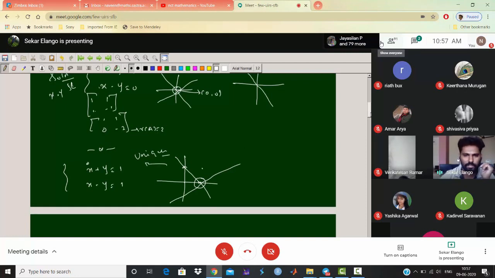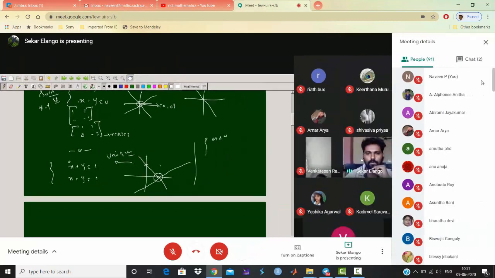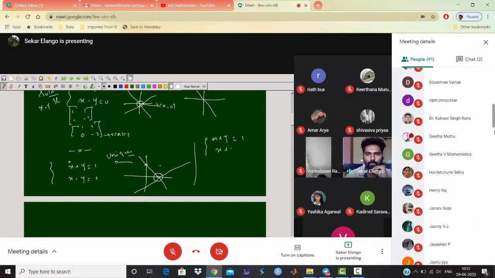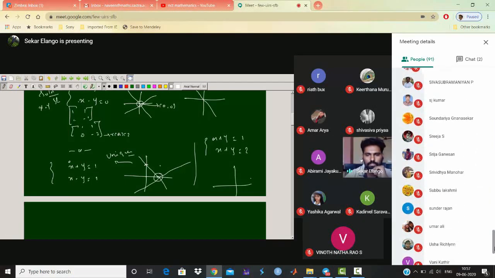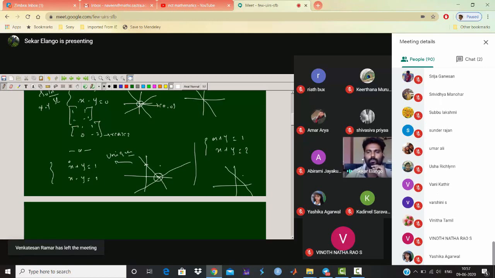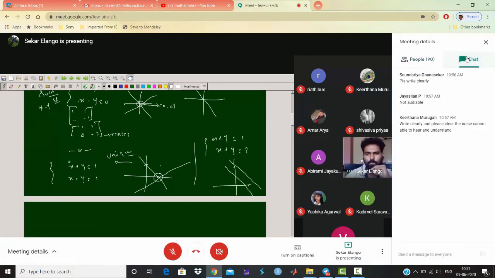Similarly, you can take another problem: x plus y equal to 1 and x plus y equal to 2. This is the line for x plus y equal to 1. For x plus y equal to 2, we get one more line. Here you can note that both of the two lines are not intersecting.